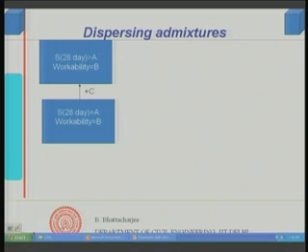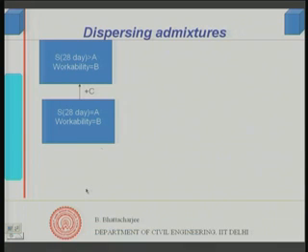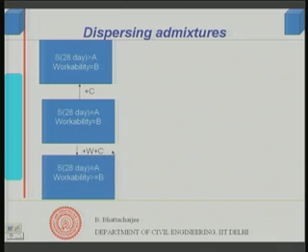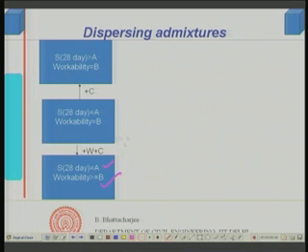Okay. Supposing I want to get a second effect, and I did not add any admixture to this. Now, I want to increase the workability and maintain the strength same. Then what I will do? I will add some water, but I will add cement, so that my workability has increased, but strength has remained same, because I have added water and cement in such a manner that water cement ratio has remained same. So, I have added some water, added some cement, strength is same.